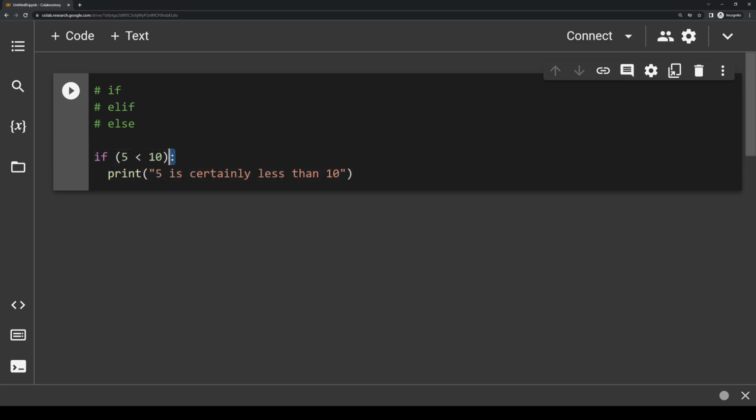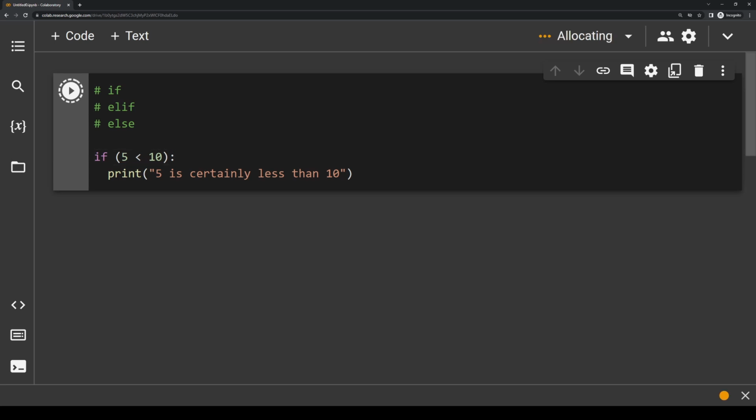A colon after the conditional statement lets the computer know that the very next line is going to be indented, and this is how Python organizes its code. If you forget a colon, or if you forget to indent, the computer is going to throw an error. In most Python editing environments like Google Colab, once you type a colon, the next line should automatically indent for you. But if it doesn't, just use the tab key to indent yourself. Now let's run this code to see what actually happens.